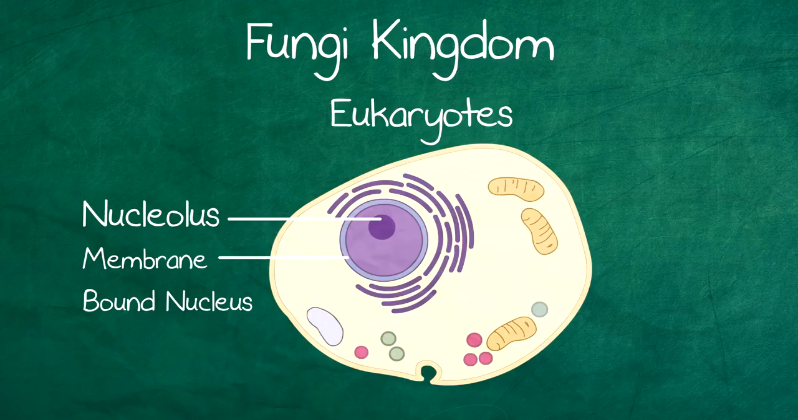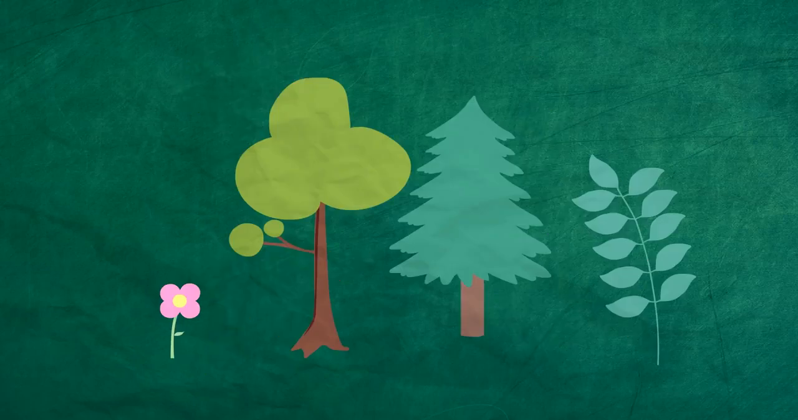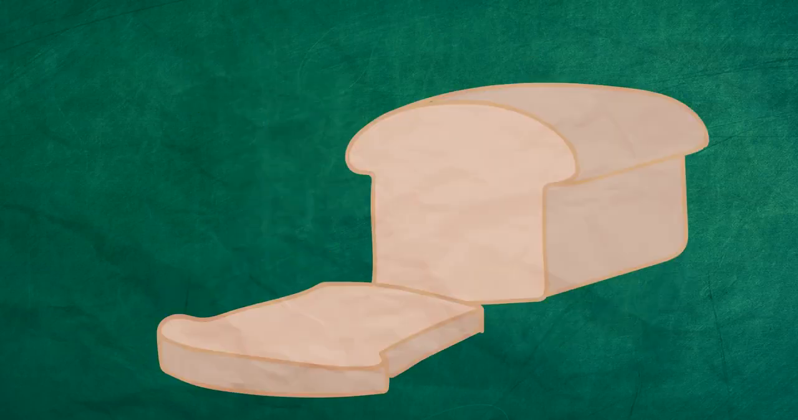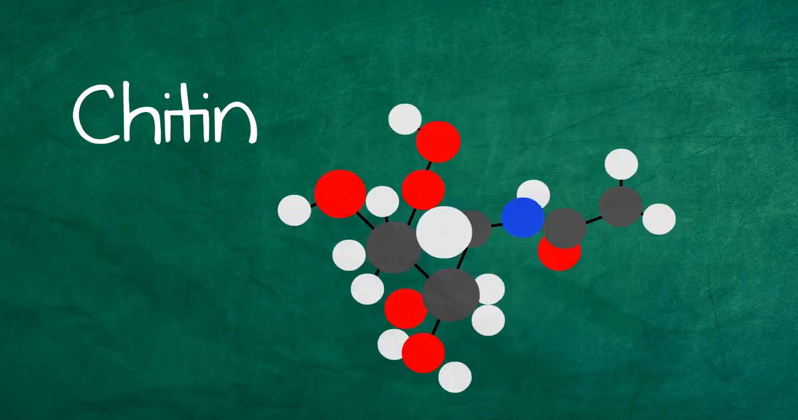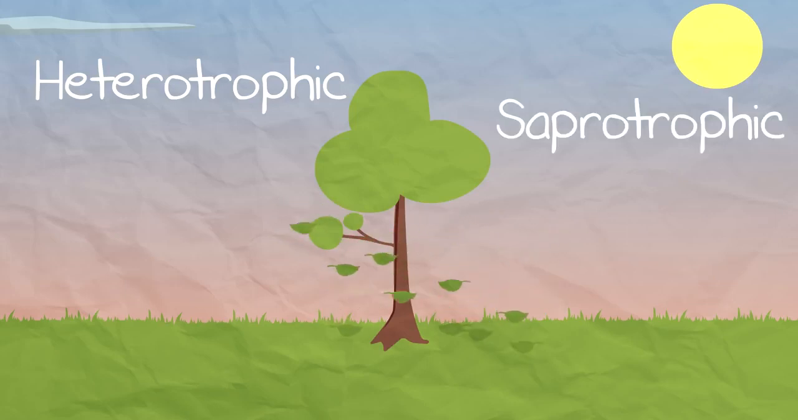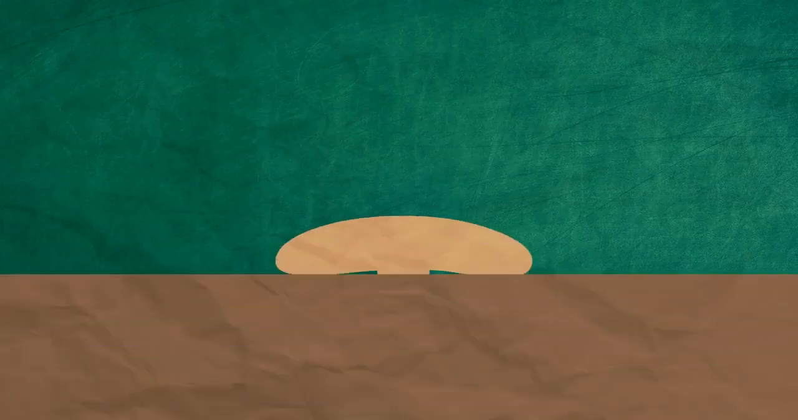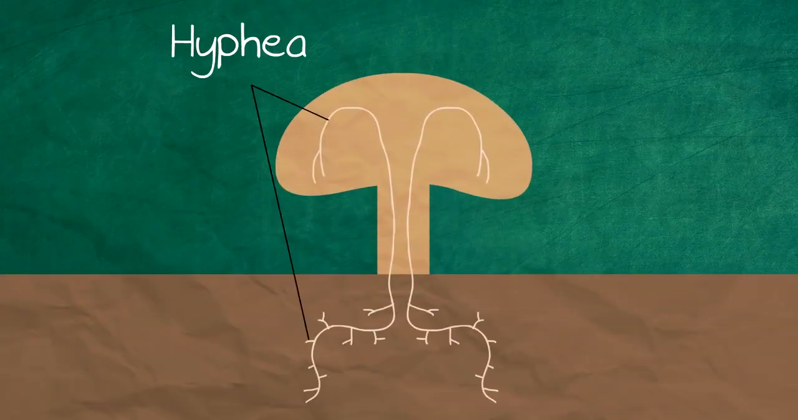The fungi kingdom are eukaryotes and can be multicellular like animals and plants, but could also be unicellular such as yeast. They have cell walls like plants but have a substance called chitin rather than cellulose. They are heterotrophic and saprotrophic, meaning they decompose, so they break things down, or are parasitic. The body of a fungus is composed of a thin filament called hypha. They secrete enzymes, do external digestion, and then absorb the resulting nutrients.